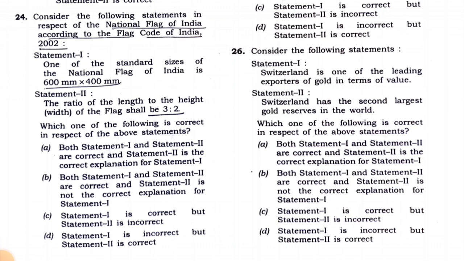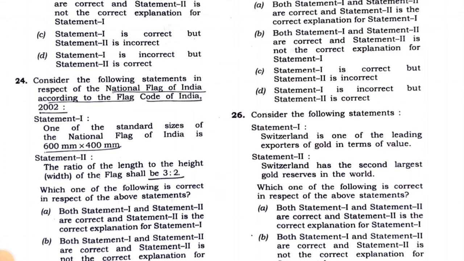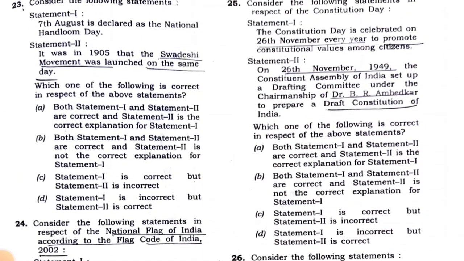But you have to keep in mind that this is a very confusing question also, because 3:2 is the ratio in case of 600 mm to 400 mm, but it is not the standard size. There are many other standard sizes prescribed in the flag code, in which 600 mm into 400 mm is not there. So we have to keep in mind that it is a tricky question also. We'll move on to the 25th question.